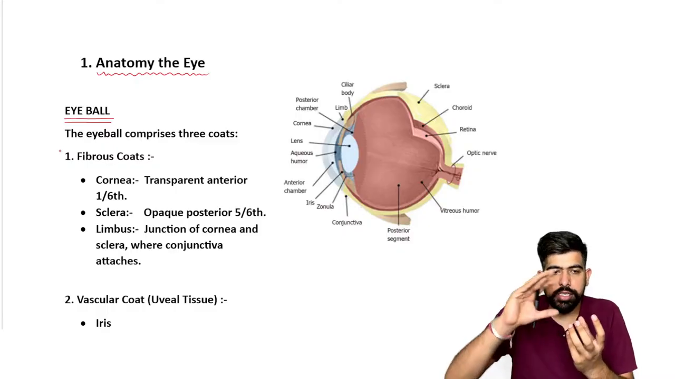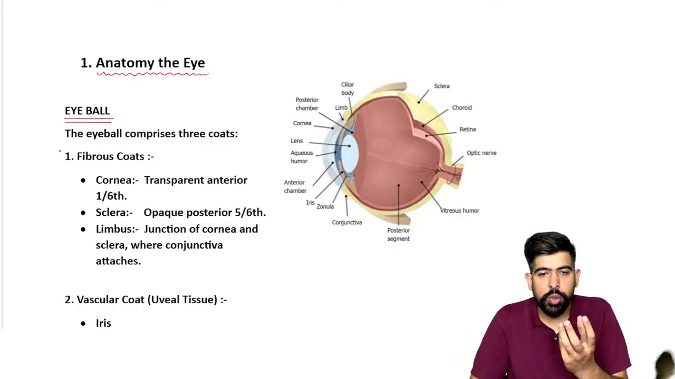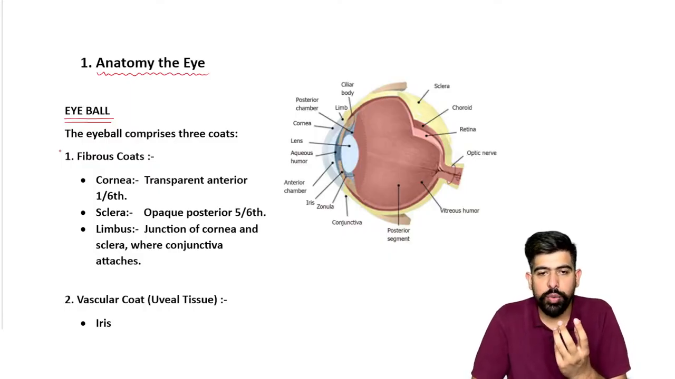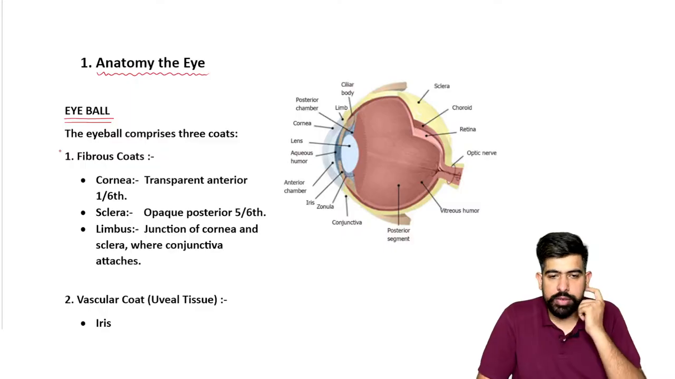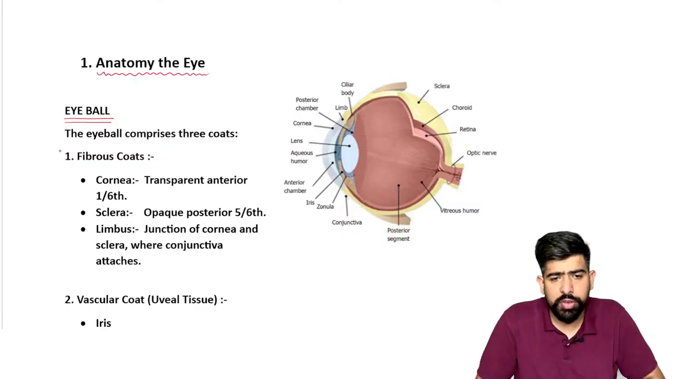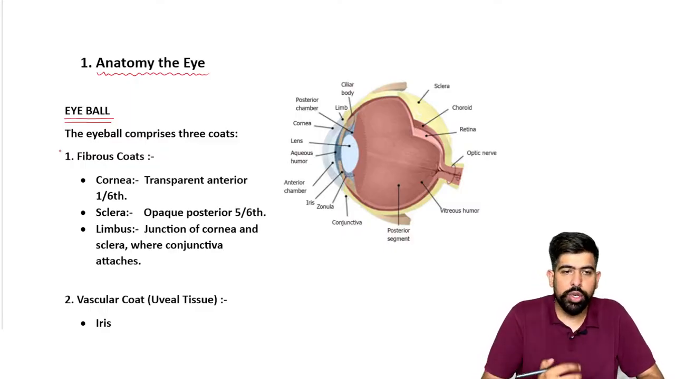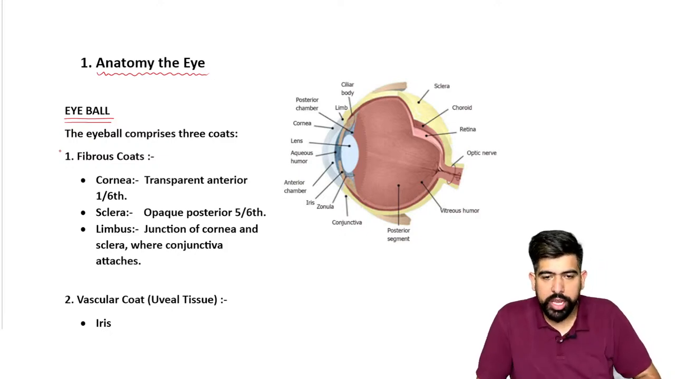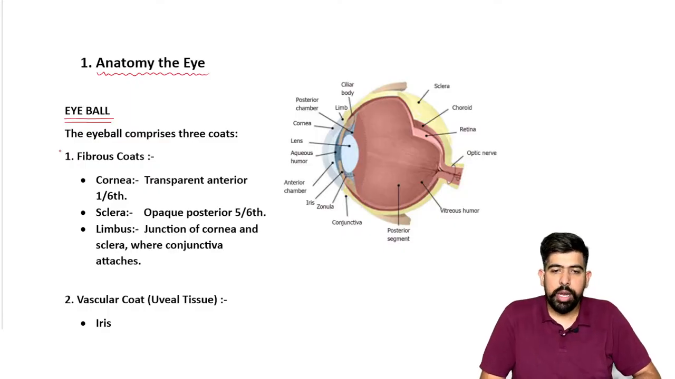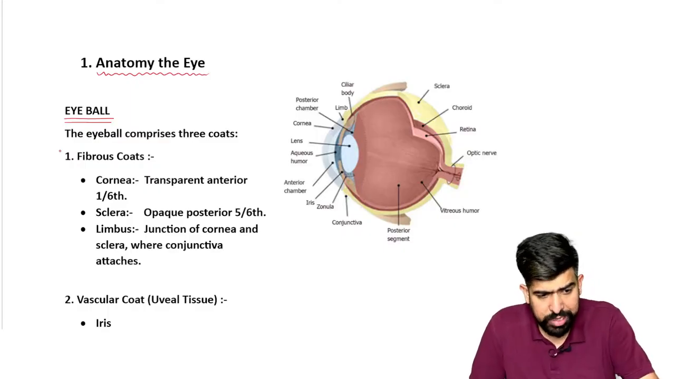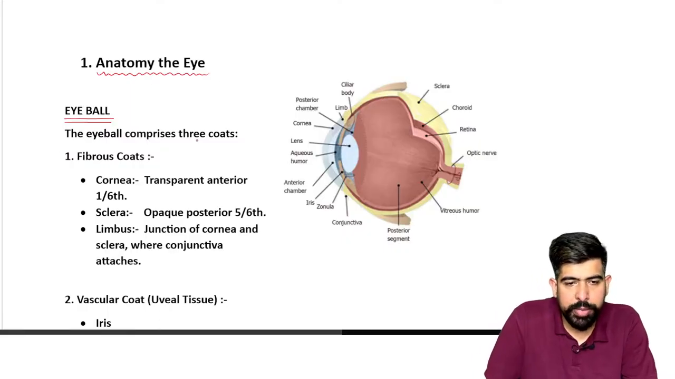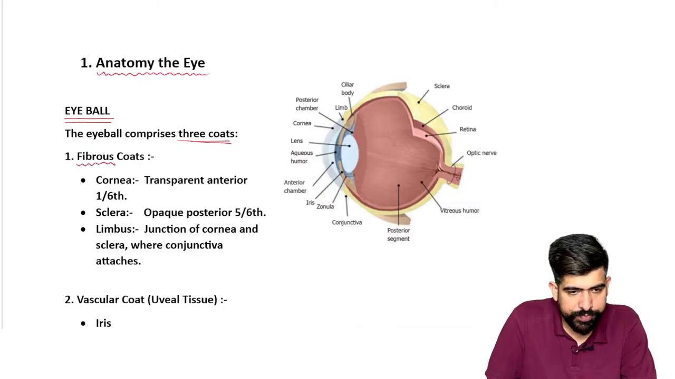These three coverings: the outermost is your fibrous coat, then in between we have the vascular coat, and the last one is your nervous coat. So we have three coats over there, and we will talk about them one by one. Let's start with the first one. The eyeball comprises three coats, and the first one is your fibrous coat.